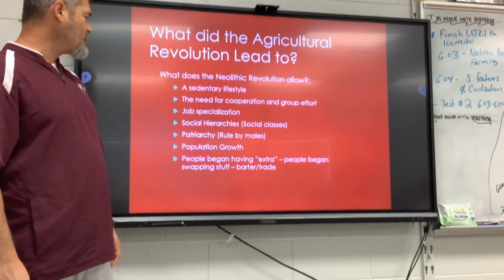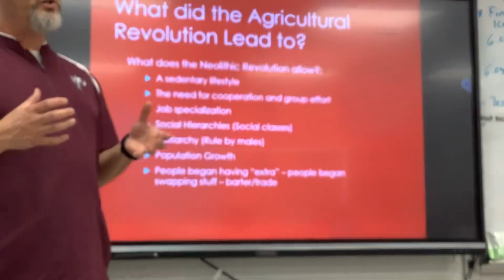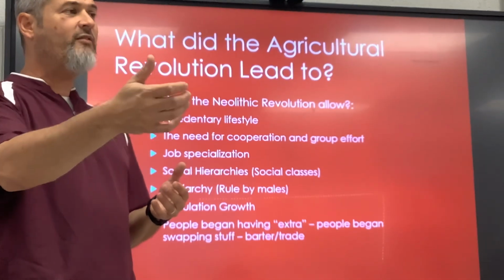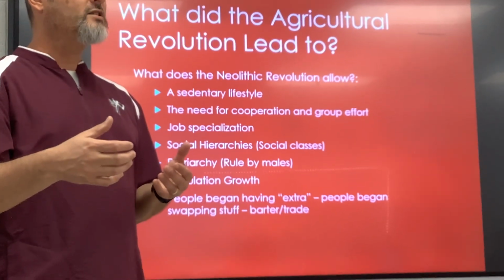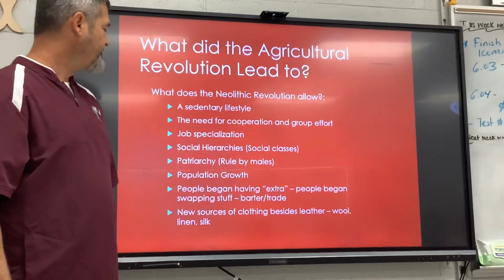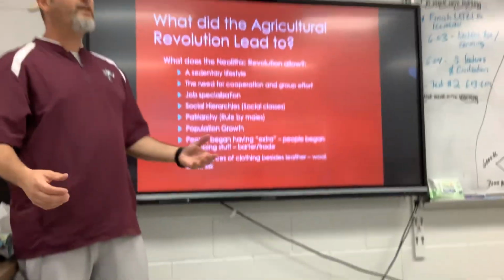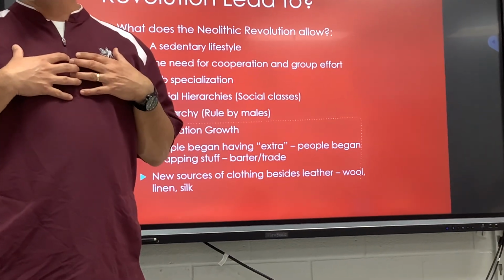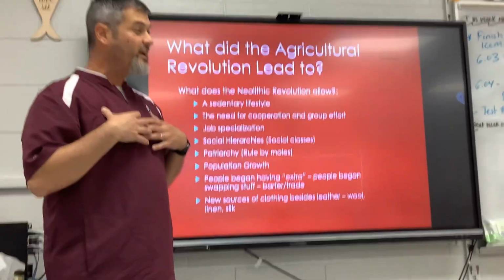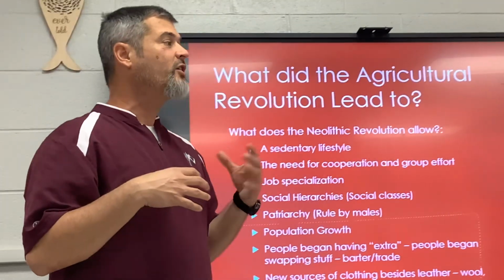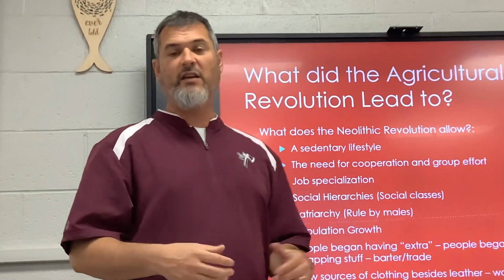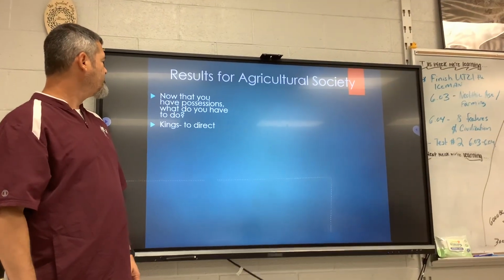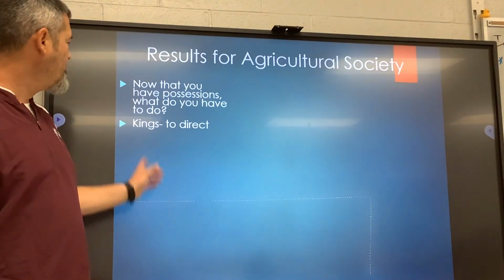People began to have extra, which is called surplus. Whenever you have more of something, you could trade it for something that you have less of. Everybody paying attention? New sources of clothing. As the temperature warms up, you're not going to want to wear fur all the time. You're going to want to start wearing leather. Leather still gets very hot, but you're going to start growing plants that you can make food from. Clothes from. Results. It led to kings.